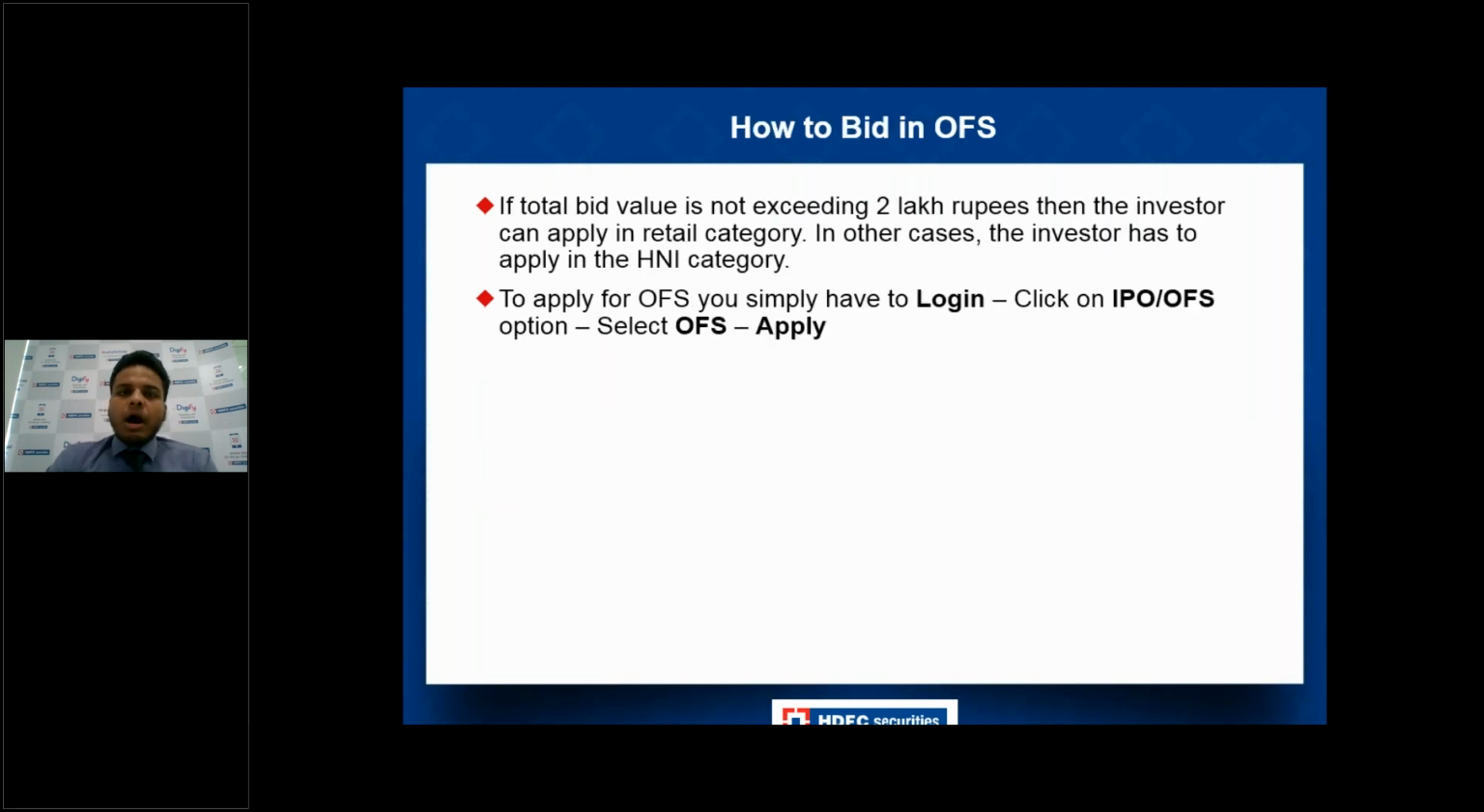Now, the most important thing, how to bid in an OFS. In order to bid for the OFS, you have to log into your HDFC account, go to the IPO OFS section, select OFS and apply. It's a simple process. We will give you a live example of how you can log into your account and how you can apply in an OFS.